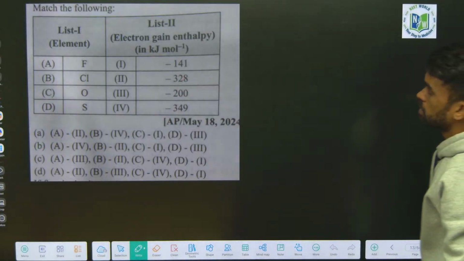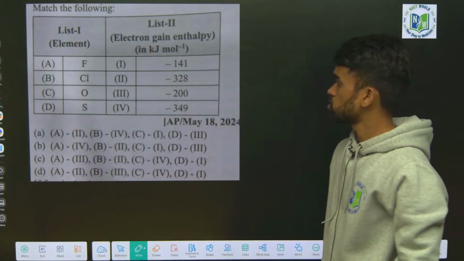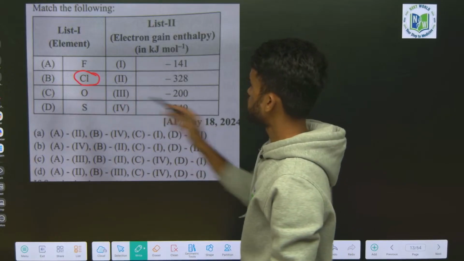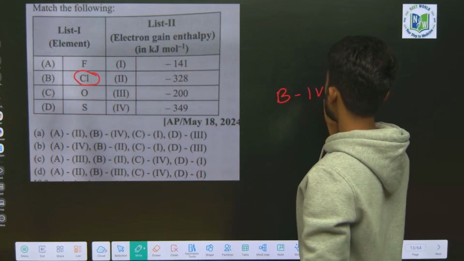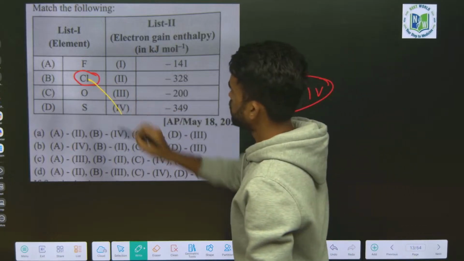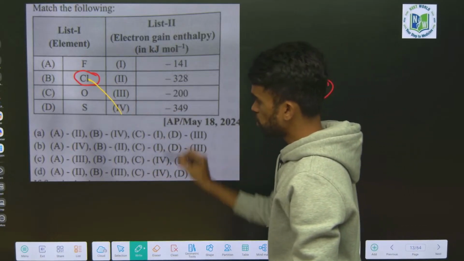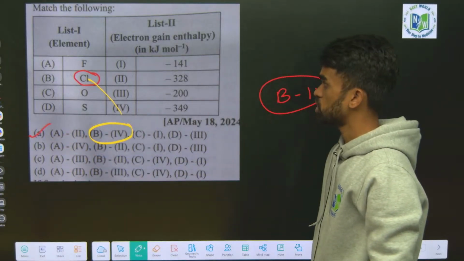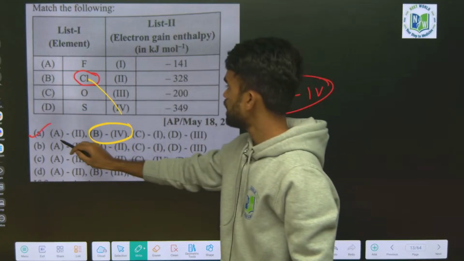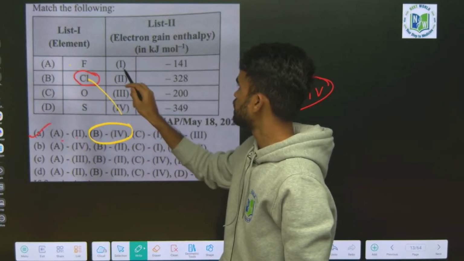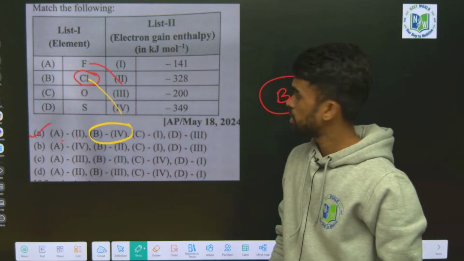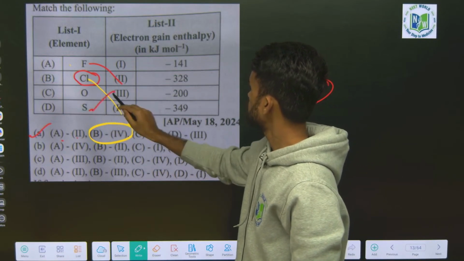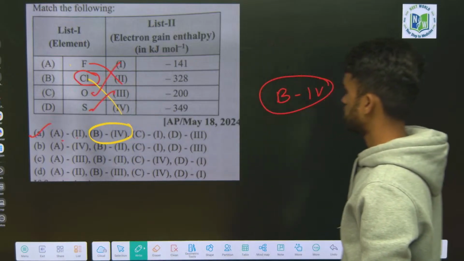Next, already we have solved this question. See, chlorine is the highest electronegative element, I told you, so B4. If you look at the options, we have only the first option, so this will be the perfect answer for the question. And next A2, just verify A2, yes, 328, minus 328. Next, between sulfur and oxygen, sulfur. And oxygen is least, C1, that's it.